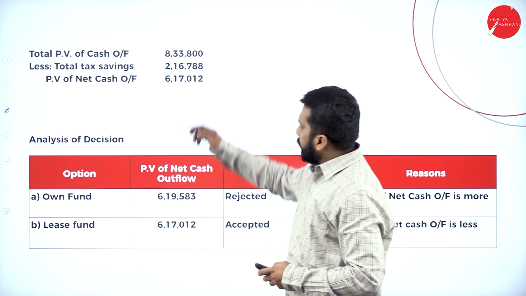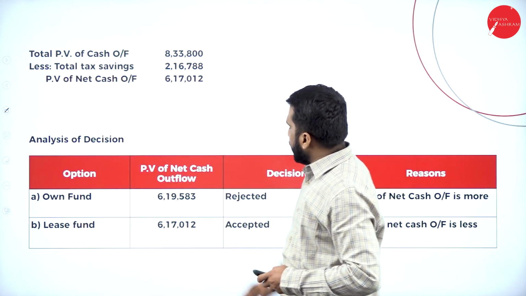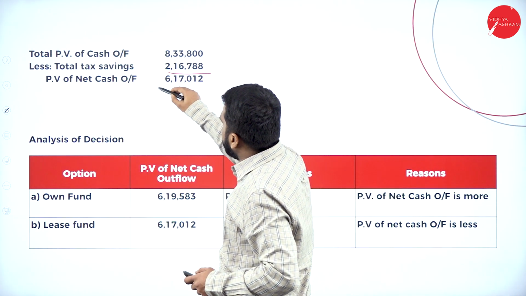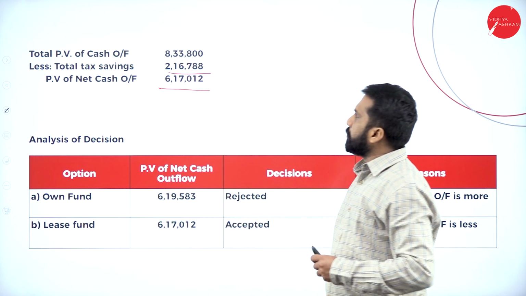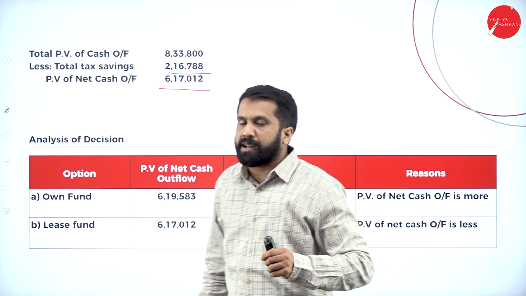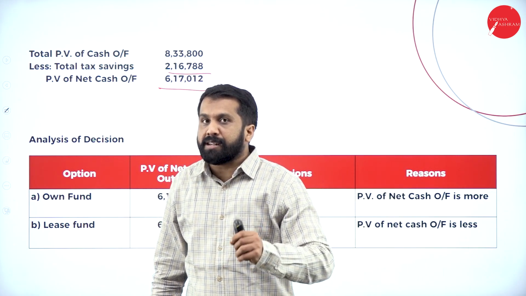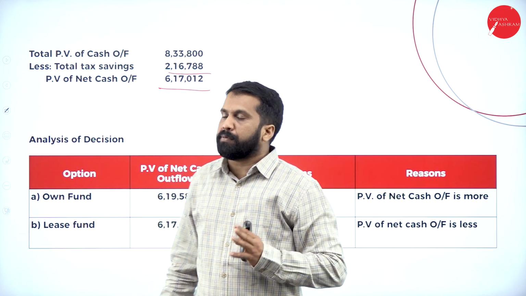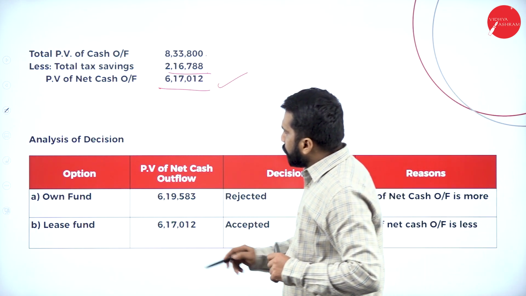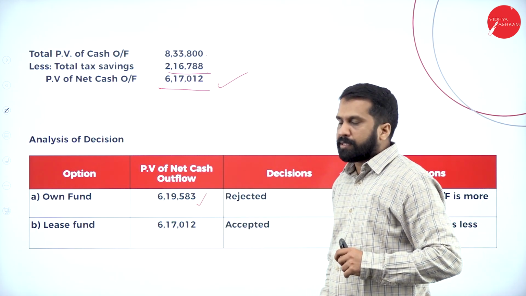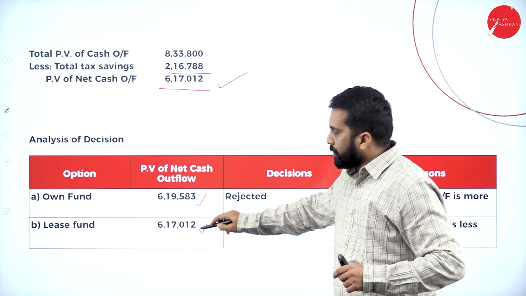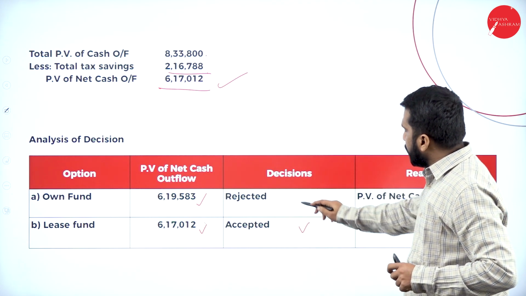Now, see, 8,33,000 minus 2,16,000, you got 6,17,12. Residual value you will not take here. Why? Because it is a lease fund. The asset does not belong to you, so the residual value will not come to you. So your answer is this minus this, and you are done with this problem. Now, if you go with own fund, 6,19,000. If you go with lease fund, 6,70,000. Which is better? Own fund is better because of less cost. Accepted, rejected.